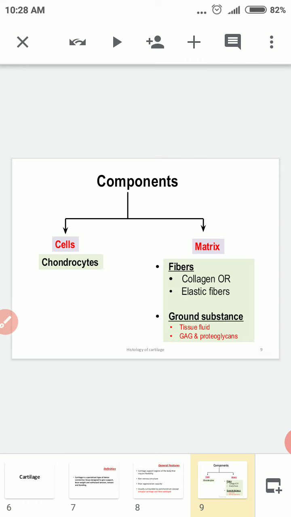The fibers are collagen fibers and elastic fibers, and the ground substance is made up of glycosaminoglycans and proteoglycans. So the chondrocytes are the cells, and the matrix is fiber and ground substance.